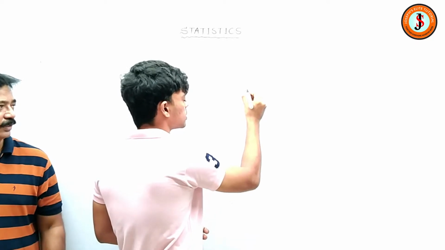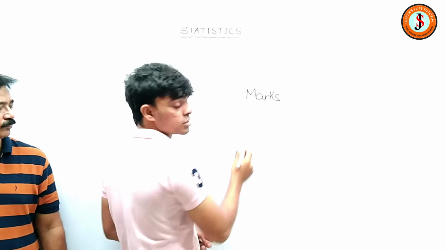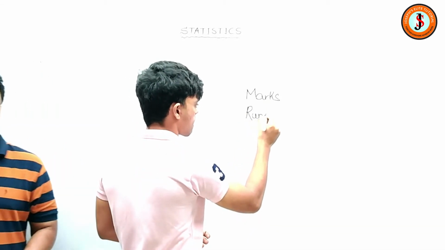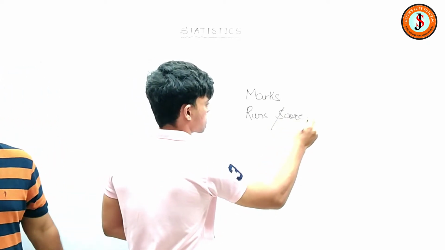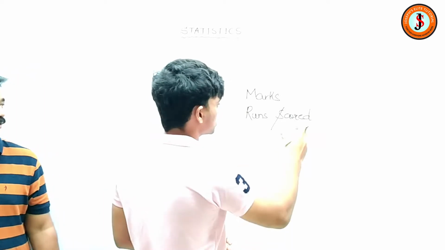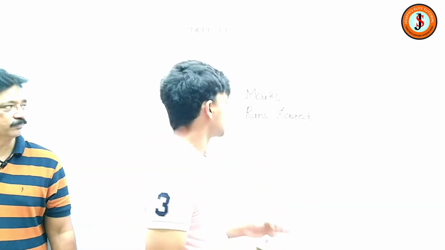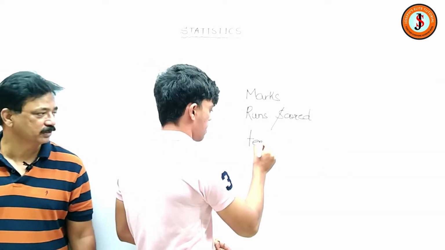Data is used in many things, like for example marks obtained by a student. Right, that's very nice. Marks. Okay, runs scored by a batsman. In the matches we see, like Indian team, opener scoring 20, 30, and then the first down batsman 50, like that, and so on. Marks. Yeah, very nice. Temperature, per day temperature also. That's very nice.